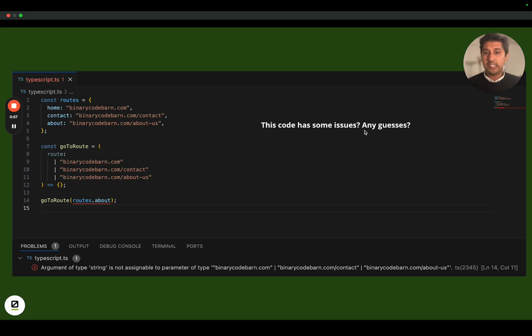I have a routes object, has three items: home, contact, and about. And then I have a method called goToRoute, which accepts an argument called route, which accepts any of these three values. And then on line number 14, I am invoking goToRoute method with routes.about value passed to it as an argument. But this code has some potential issues. Any guesses? I'll maybe give 2 seconds of a dramatic pause before I go to the next slide.